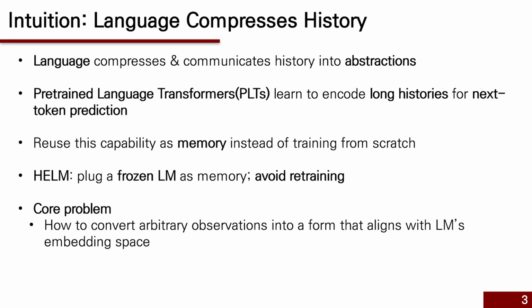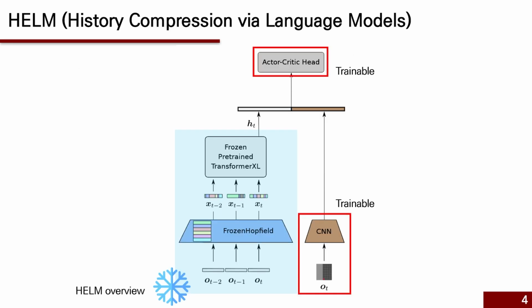Since language models are trained on text tokens, the core problem here is how to convert arbitrary observations from our tasks into a form that aligns with their embedding space. HELM has two main parts. First, the frozen Hopfield, a training-free adapter mapping arbitrary observations into the token embedding space.